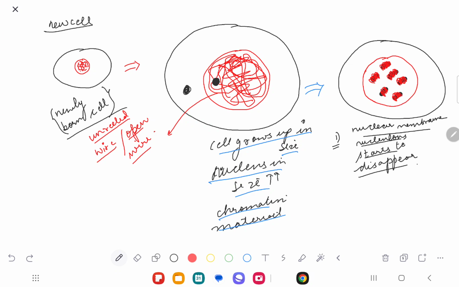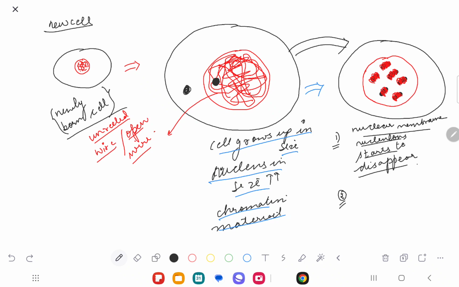So before cell division, what was the shape of this wire? It was a haphazard tangled wire, right? I hope you're understanding. Any doubts in this? But when the cell decides to divide, when it has reached a certain stage, then what will happen? Just tell me.